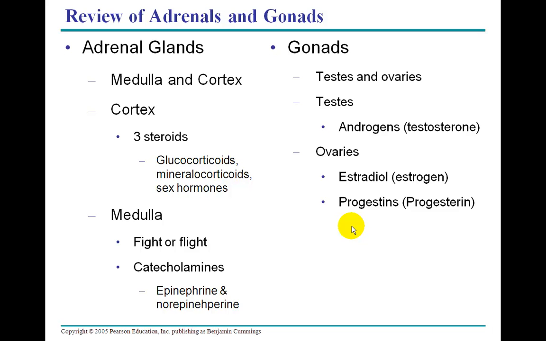The gonads are the testes and ovaries. In the testes, we're dealing with androgens. This is on the male side, and it's primarily testosterone, although there are others. And for females in the ovaries, there's estrogen, a primary one of which is estradiol, and progestins. And the primary hormone that we just looked at was progesterone.